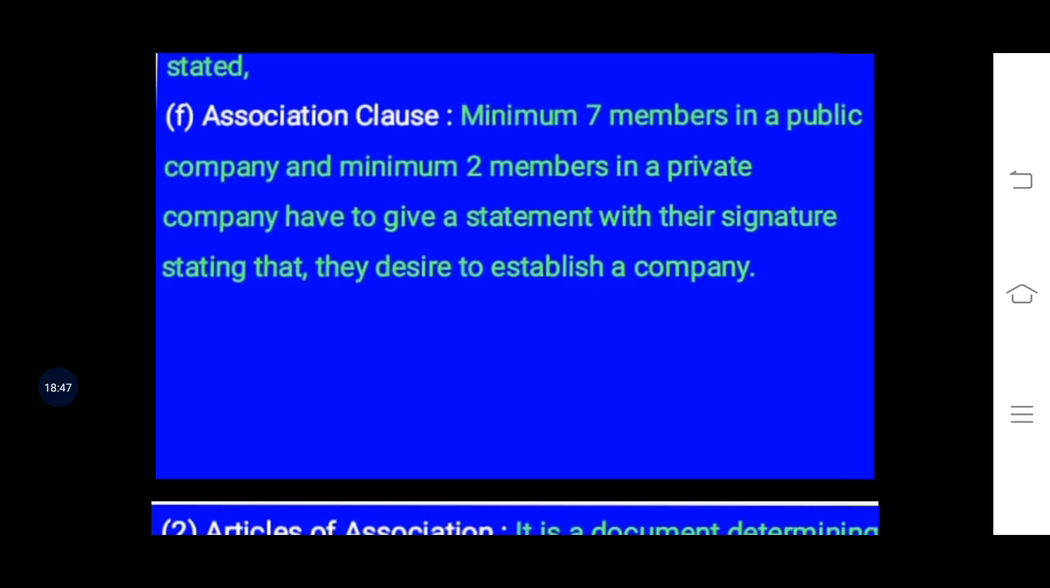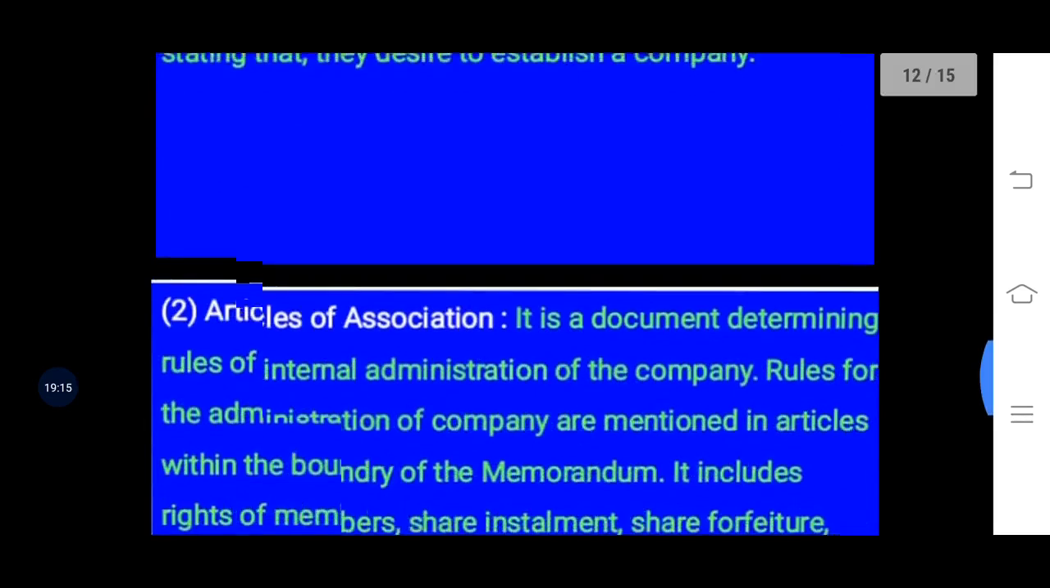And those members will have to give a statement with their signature stating that they desire to establish a company. That means those minimum members will commence the company, or will establish a company, or will start a company. So that written consent they will have to give, and with signature.